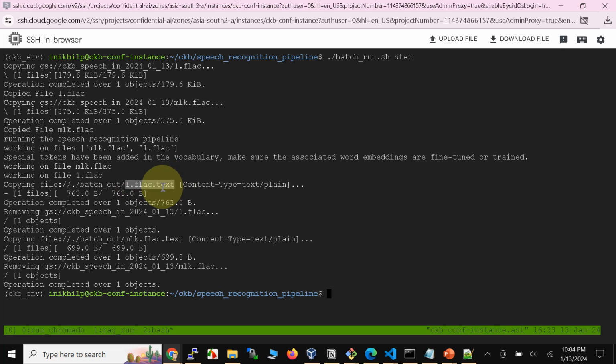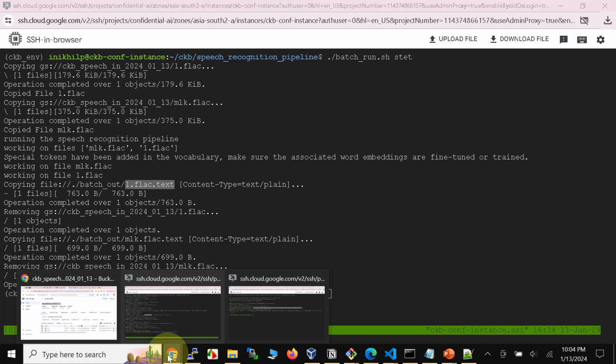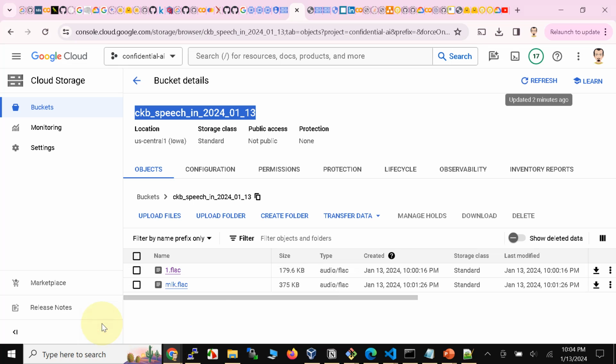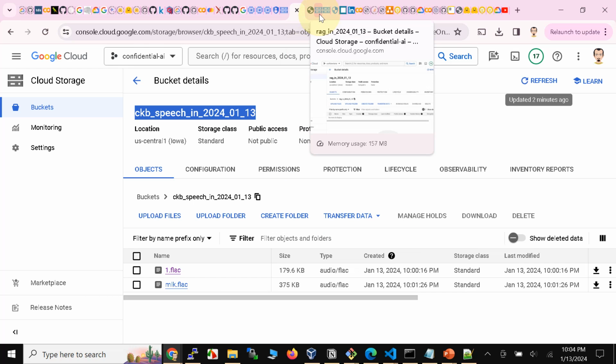And even those files, even though they are text files, they are also encrypted. So your input is encrypted and your output is encrypted as well. It will only be decrypted in this case on the premises, and also of course during processing it was decrypted on the confidential compute instance, right? So let's go ahead and check that. And all this processing happened on a confidential instance where obviously the RAM is encrypted. So let's look at the